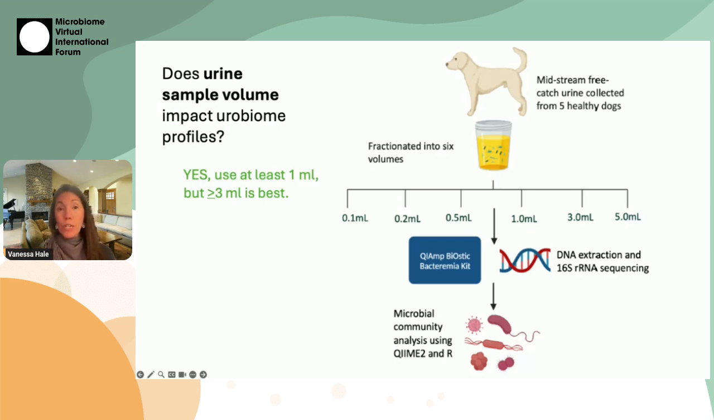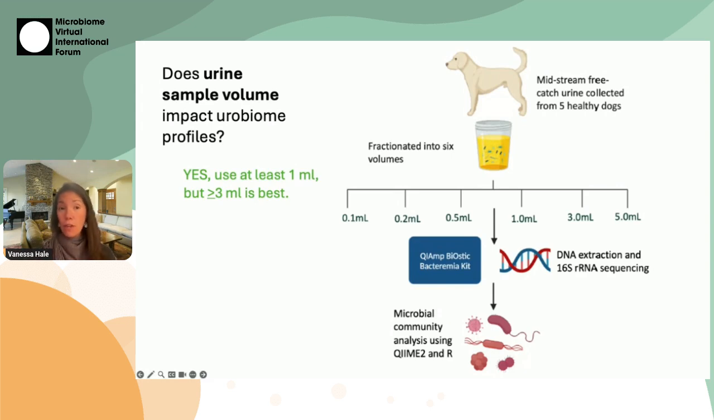And because this is a very short talk, I'm going to give you the spoiler right up front. We took dog urine from 5 healthy dogs. We aliquoted it into fractions ranging from 0.1 mil up to 5 mils. And then we looked at it using 16S sequencing. And we found you should use at least 1 mil.